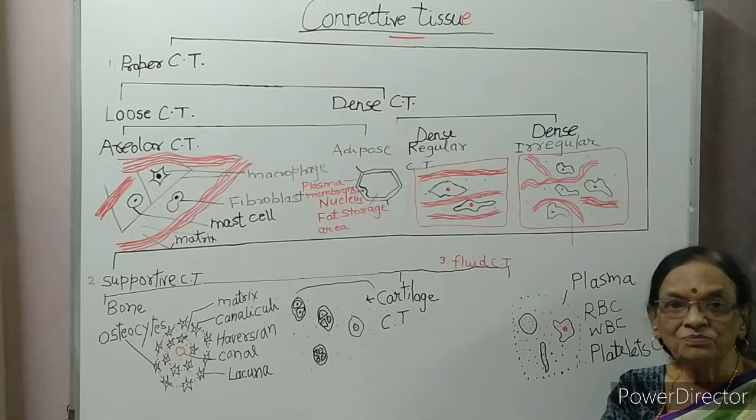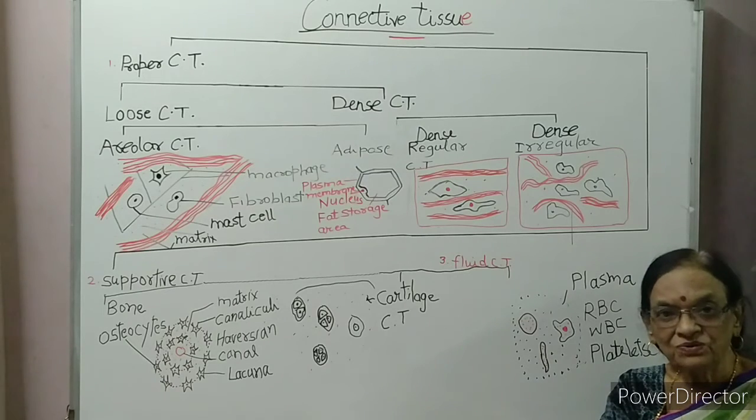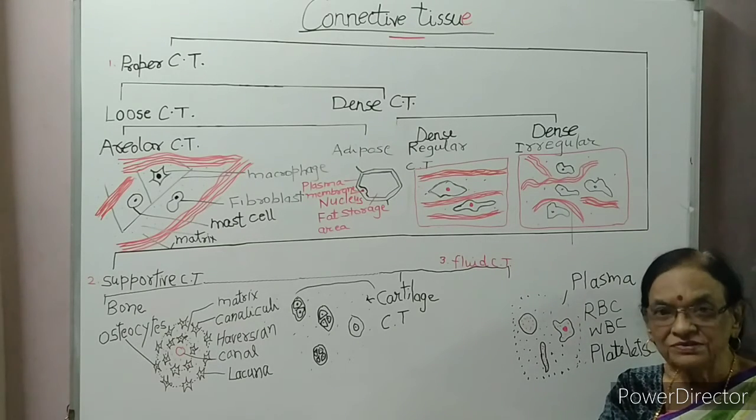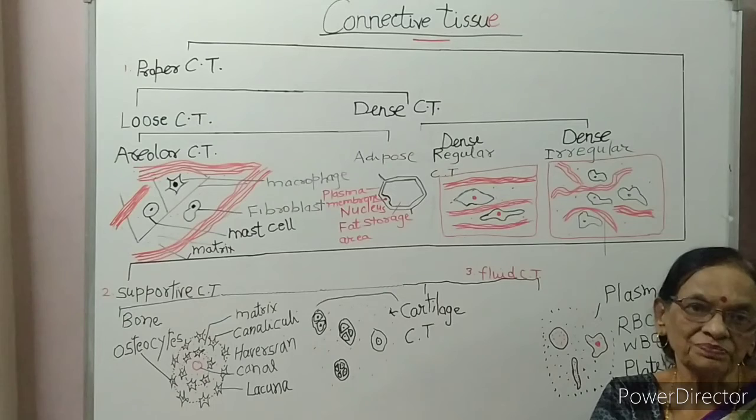Now, the fourth type of tissue is nervous tissue. The nervous tissue exerts the greatest control over the body's responsiveness to changing conditions. Neurons are the unit of nervous tissue.